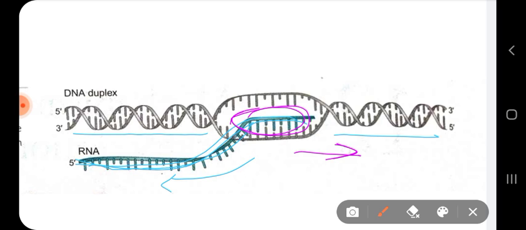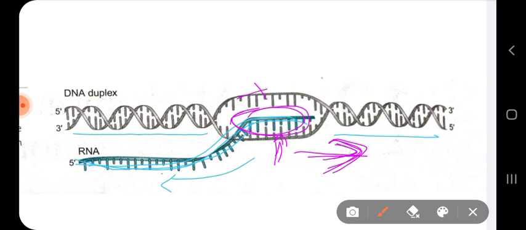One of the strands of the DNA is used as a template. Like here, the above strand is not used as a template, the bottom strand is used as a template for synthesizing RNA. For that, unwinding of the DNA is required in the growing strand.